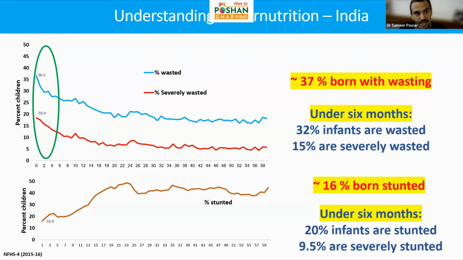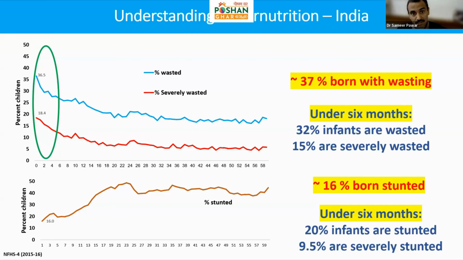You can see the graph on the upper left. Similarly, for stunting, 16% are born stunted, and stunting steadily rises in the first 6 months of life and up to 2 years of age. So the point is, growth faltering is happening early in Indian children, and hence focusing on that is critical.